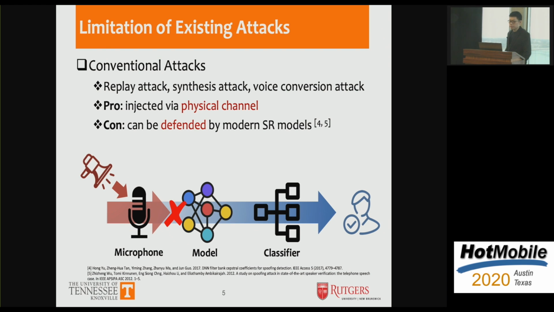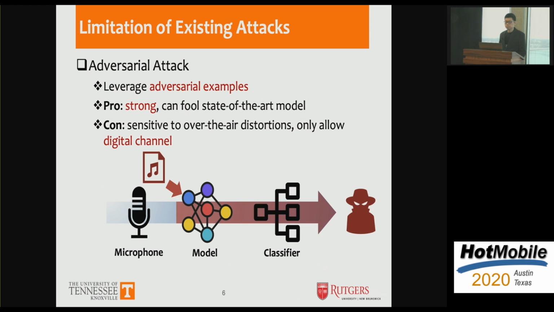And modern speaker recognition models are usually embedded with defense mechanisms that can detect and defend against such attacks. Adversarial attacks leveraging adversarial examples are a stronger type of attack, and they can even fool the state-of-the-art speaker recognition models. However, those attacks are very sensitive to over-the-air distortions, for example, reverberations and ambient noise. And therefore, they are only injected through the digital channel. That means they assume that the generated file is directly fed into the model without being played over the air.